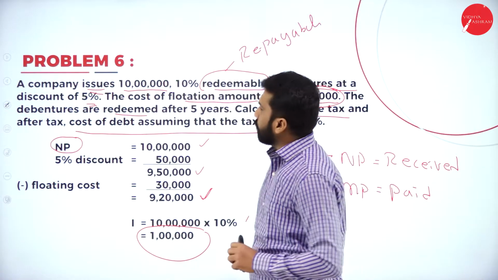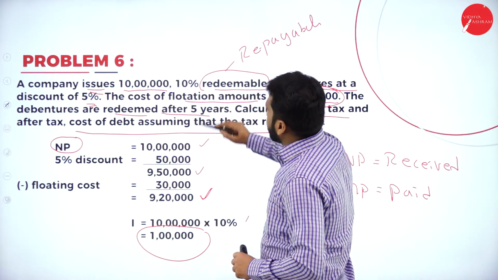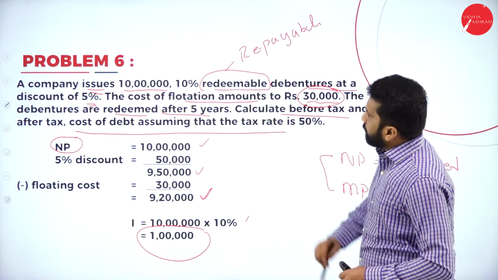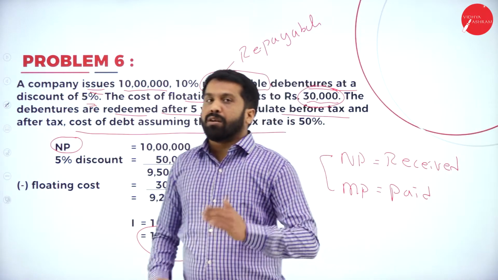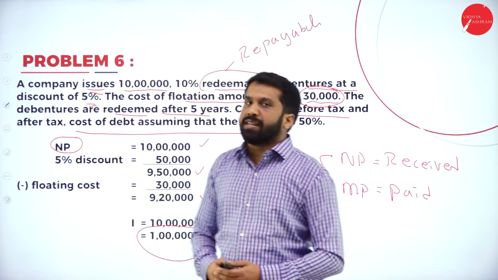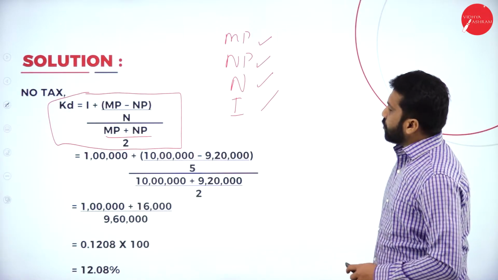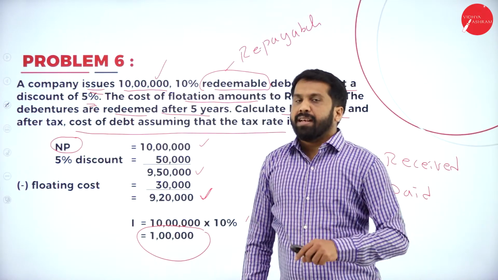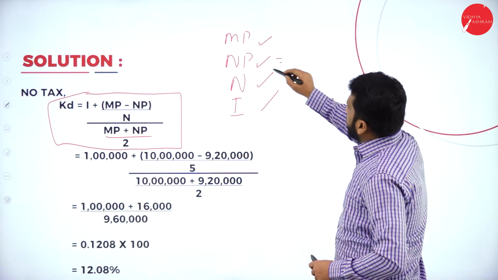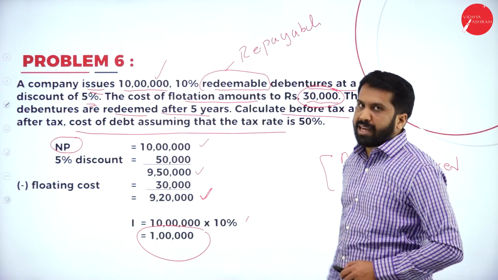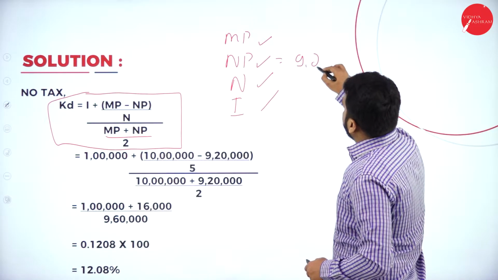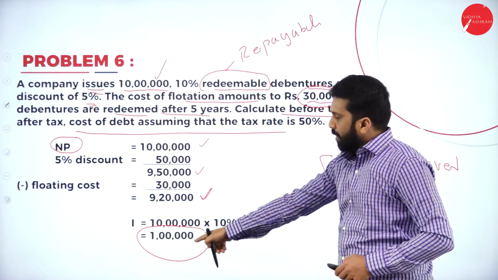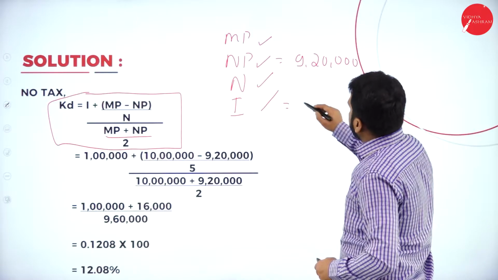Any doubt? No doubt. Redeemed after 5 years means repaid after 5 years. Have they mentioned anything? Repaid at discount, repaid at premium? They have not mentioned anything. If they have not mentioned anything, remember, whatever value you had, the same value is paid. Again, I'll repeat. Your net proceeds you calculated as per this, you got 9 lakh 20,000. Then the interest you calculated is 1 lakh, on 10 lakh at 10%.